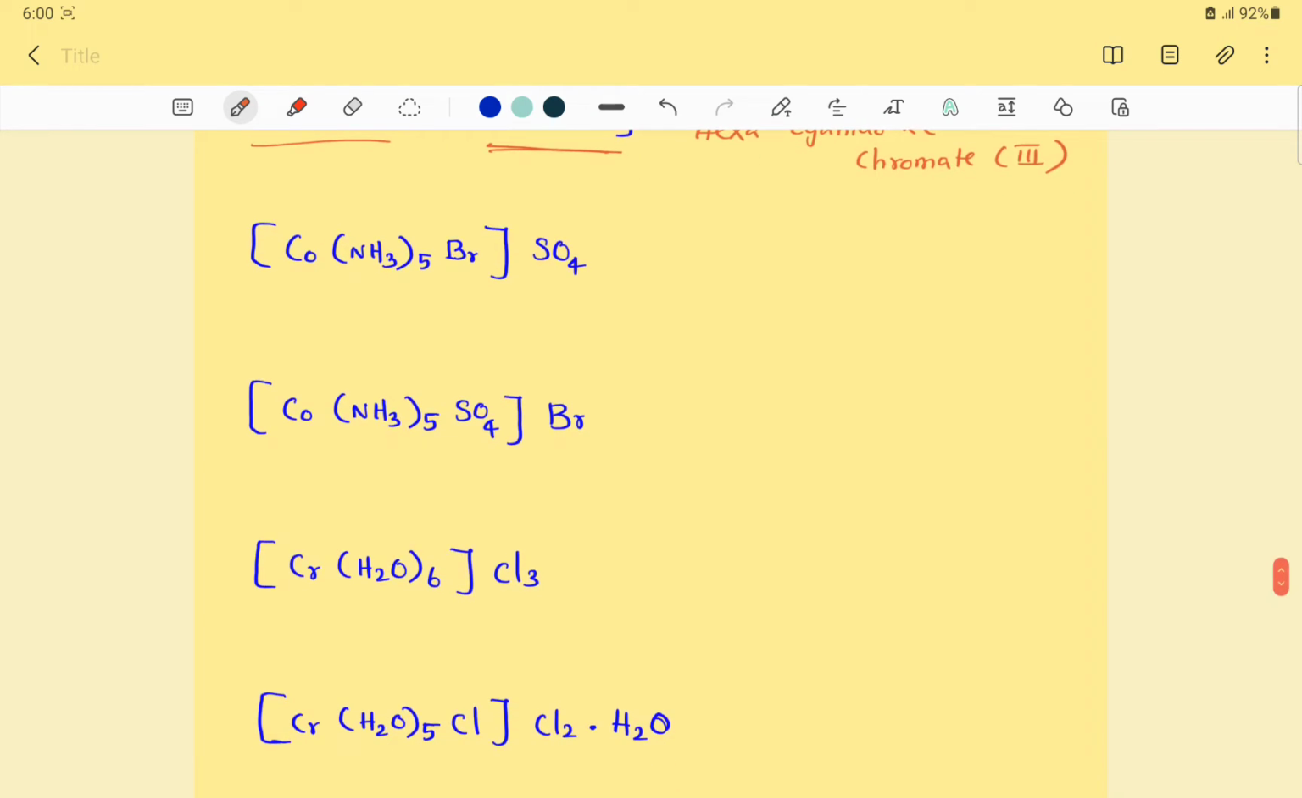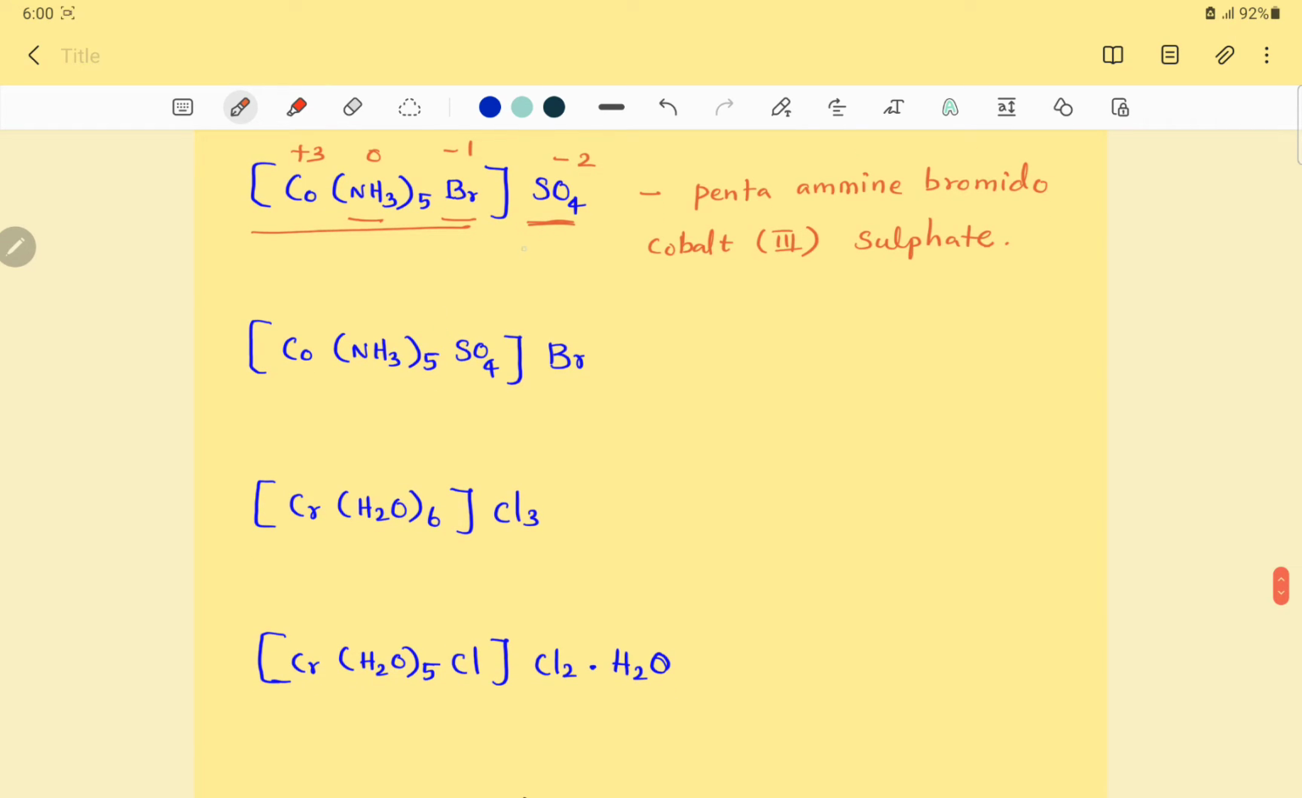Right. The next one: Br -1 charge, amine 0, sulfate ion -2, so total negative charge -3, and cobalt is +3. Two different ligands, one is amine, another one is bromido. Alphabetically amine comes first, isn't it? So pentaamine, then Br minus is named bromido: pentaamminebromido. The central metal ion is cobalt, oxidation state 3, cobalt(III). So this is over. Now outside you have a simple anion SO4, which is called sulfate: cobalt(III) sulfate. Okay.